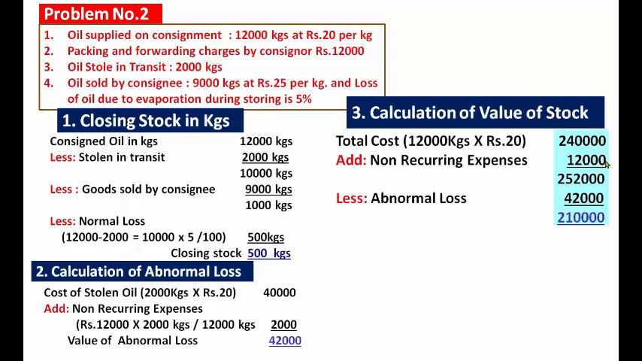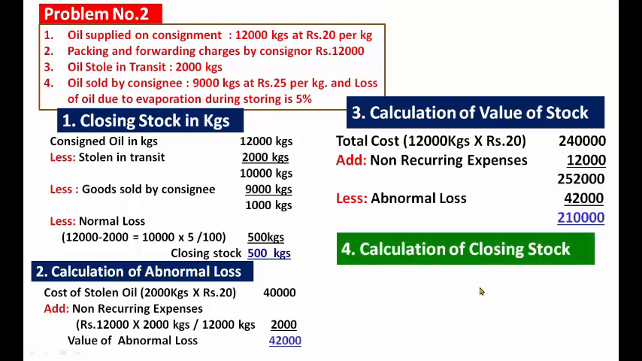The total cost of 12,000 kgs at rupees 20 is 2,40,000. Non-recurring expenses of rupees 12,000 were paid by the consignor. The total value of the goods sent on consignment is rupees 2,52,000. But you have to deduct the abnormal loss of rupees 42,000. So the total value of the consignment stock, except the abnormal loss, is rupees 2,10,000. Okay, the last step: how to calculate the value of the closing stock.